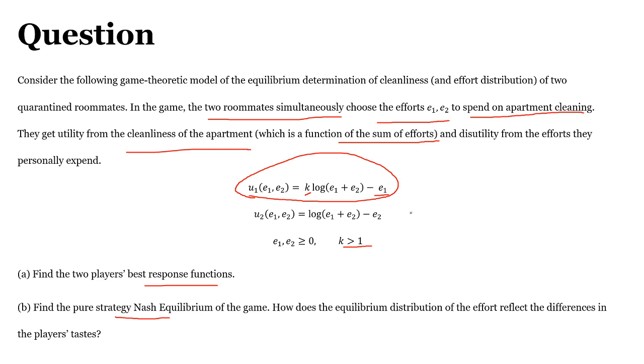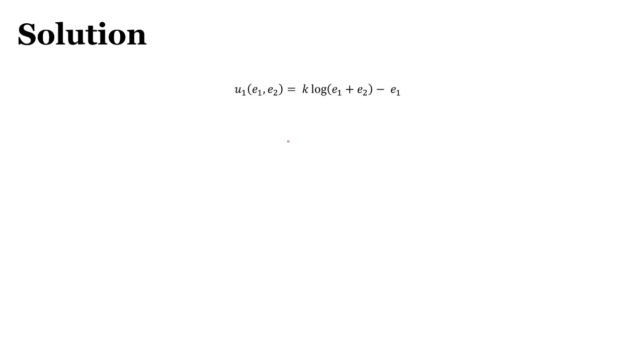First of all, I want to pick this utility function and see where the utility is maximized. This is the utility function for the first person, so I want to see the marginal utility in terms of E1. I find this marginal utility by simply differentiating partially with respect to E1, keeping E2 constant, and then you will get this equation.